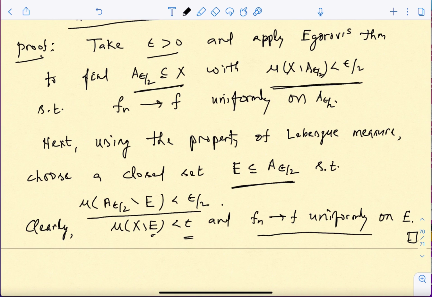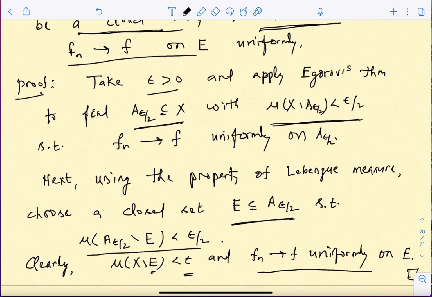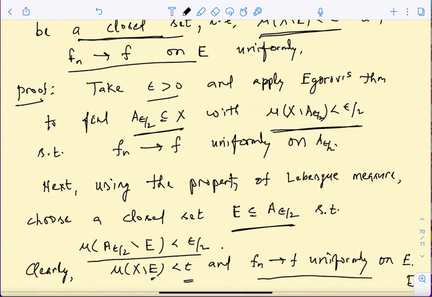Okay, so this is like a corollary, but in particular cases this is also going to guarantee that you can actually choose the set E to be a closed set. Okay, so I will discuss some more results in this direction about convergence, and then we will discuss some situations where we can apply these results. We'll do it in the next class. All right, so see you.